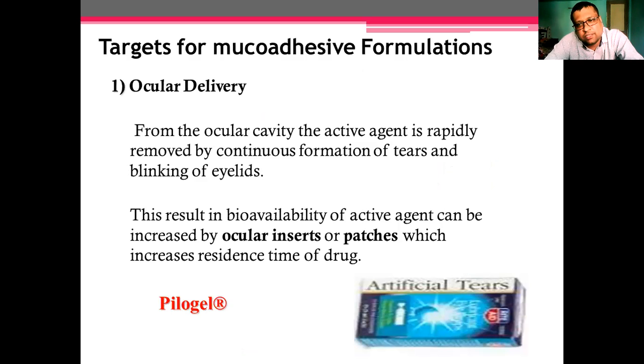But mucoadhesive is the best alternative for that because the ocular cavity is very small, having less surface area for the absorption of a drug. And due to the continuous blinking of eyes, your drug will get expelled out from the eye. So in that case, if the drug can stay there for a longer period of time, it will be beneficial. And it is possible with the help of a mucoadhesive gel or ocular inserts or patches.